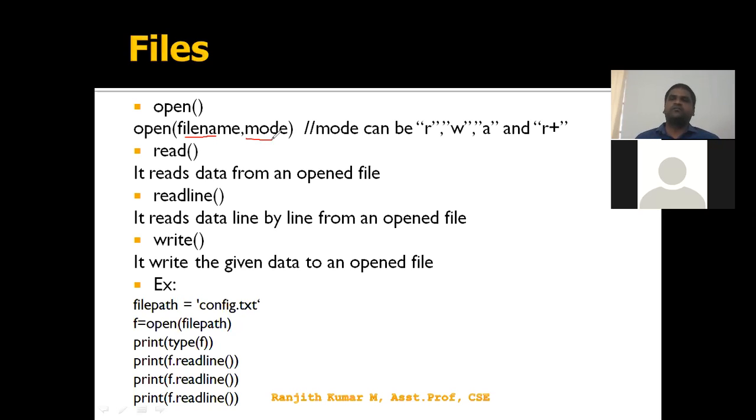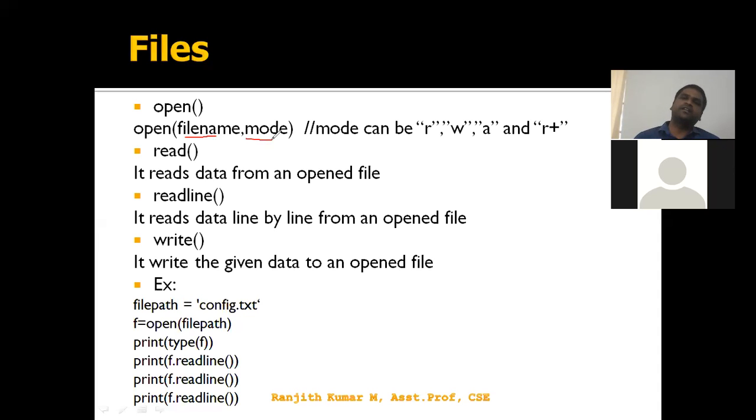So we have mode values r, w, a, r+. r indicates read, w indicates write, a indicates append, r+ indicates read followed by write. So these are the four kinds of modes we use in an open function. Okay, now when we are executing file operations.